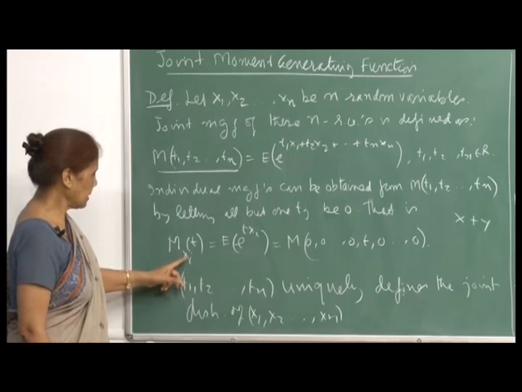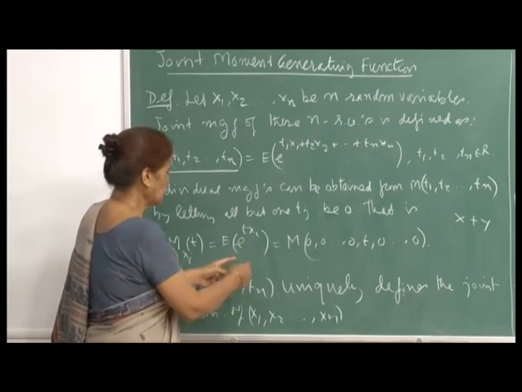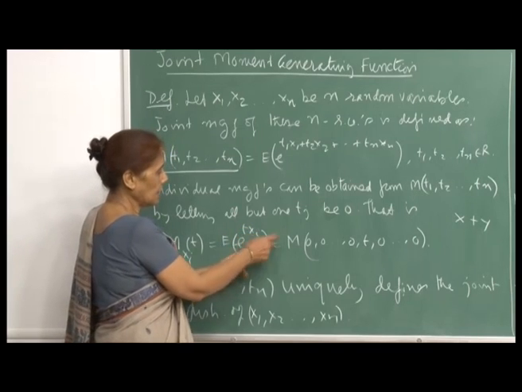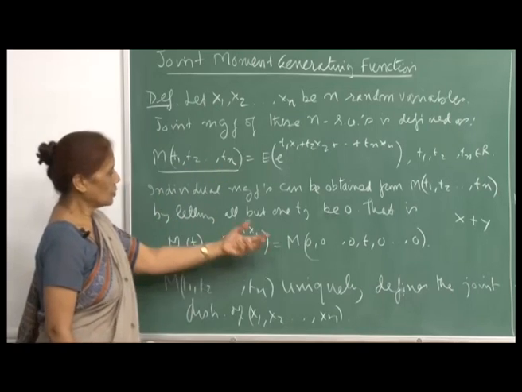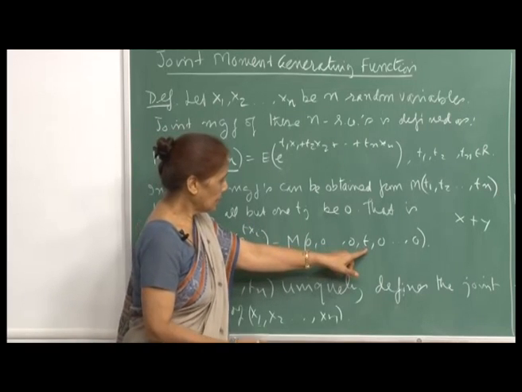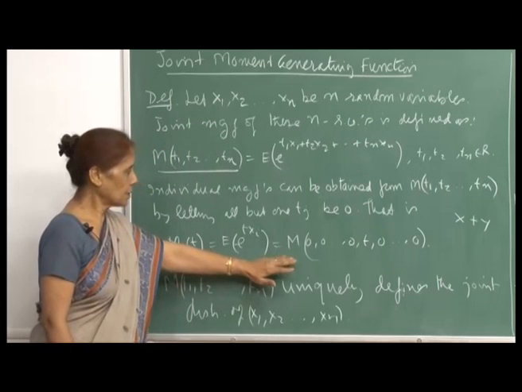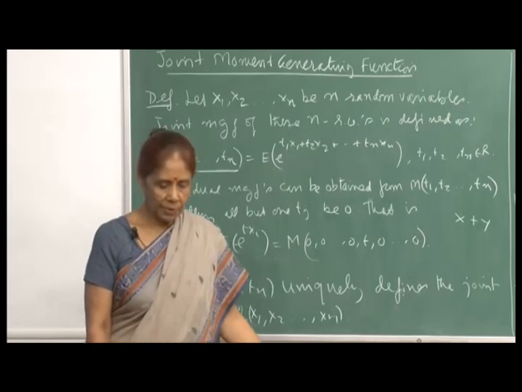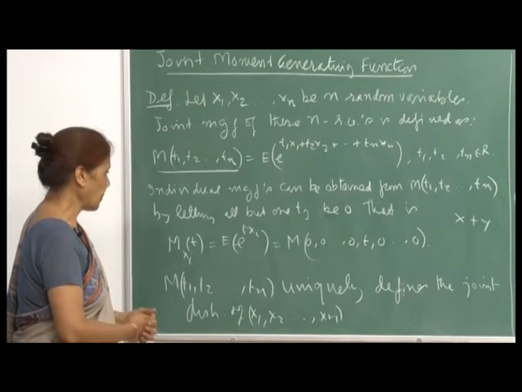So M of x i at t would be the expectation of e raised to t x i, which in terms of the function M is simply M of 0, 0, and then t in the ith place and all others zeros. So when you define the joint MGF, you can get the individual MGFs also.